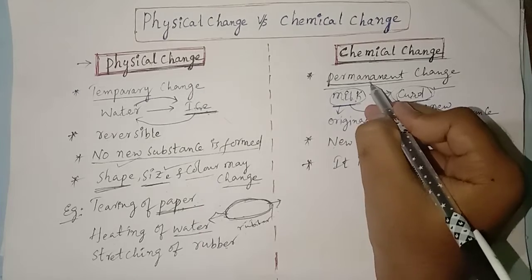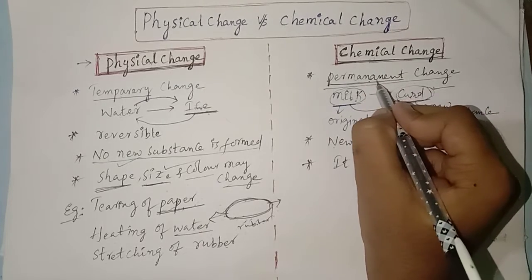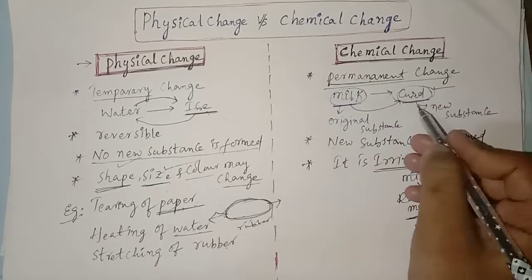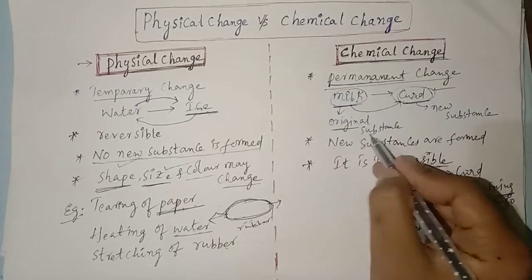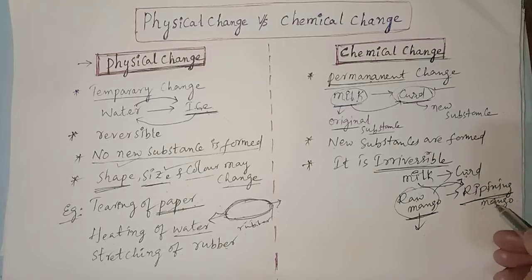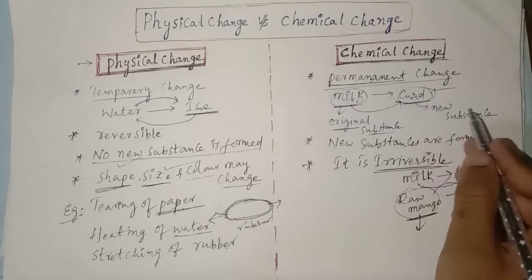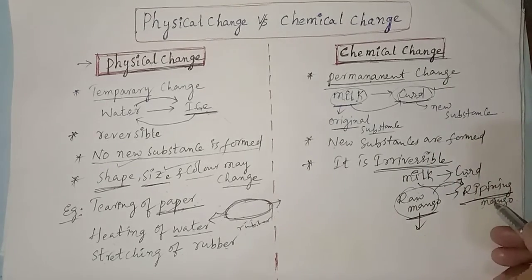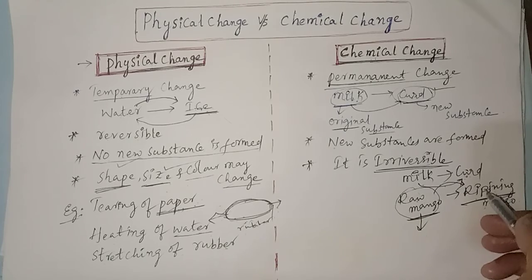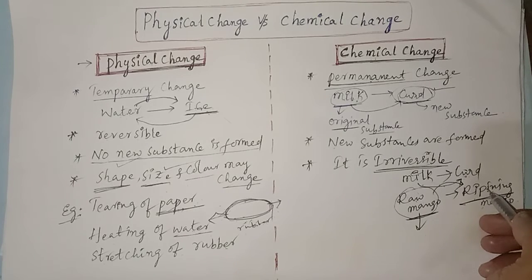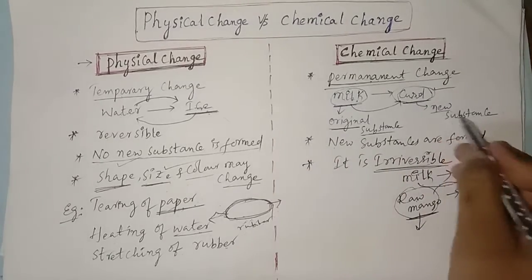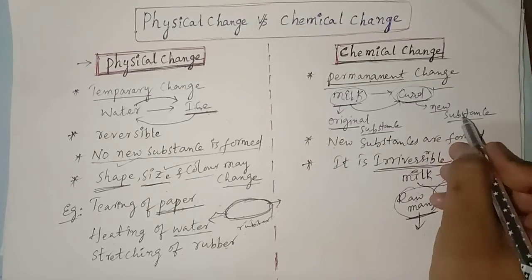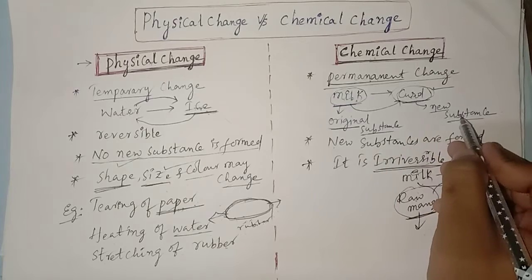So which change is this? Chemical change is a permanent change. Raw mango is the original substance, and ripening mango is the new substance. The new substance is the permanent substance. And remember, the original substance and the new substance have different properties and different characteristics.